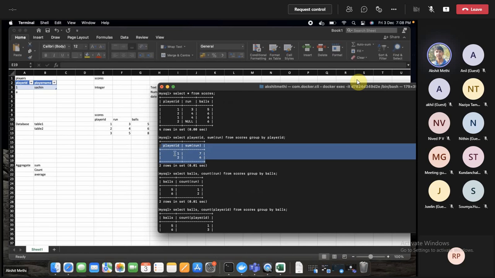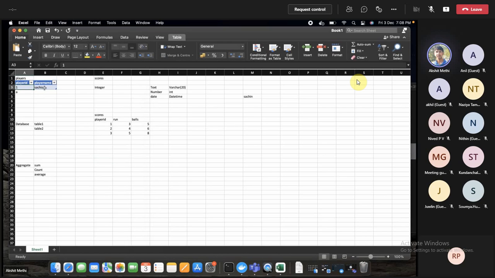But when I want to see the result, this player ID means nothing to me. I know player ID one is associated with the player name Sachin. So is there any way I can replace all the player IDs with the player name? I can fetch the player name related to the player ID.